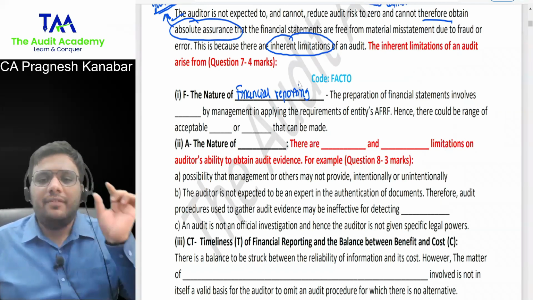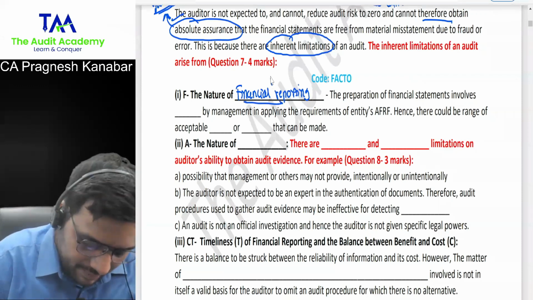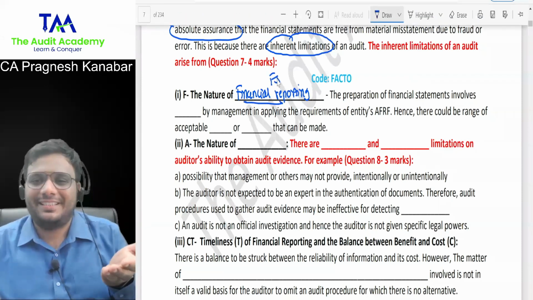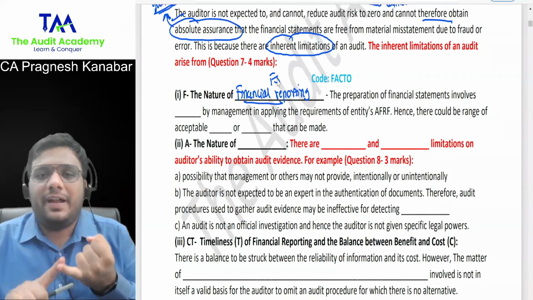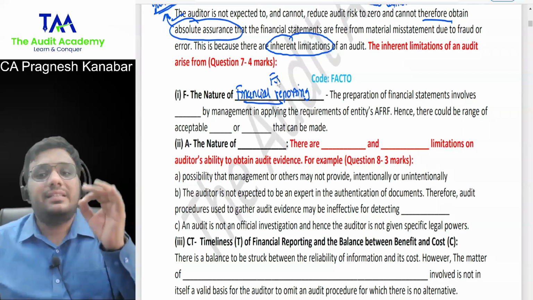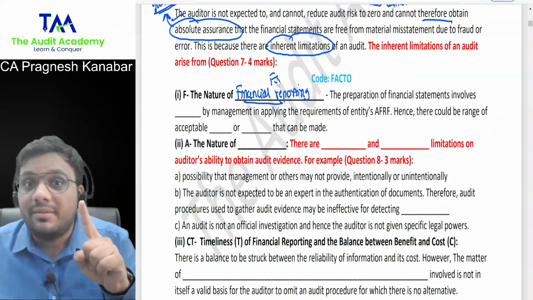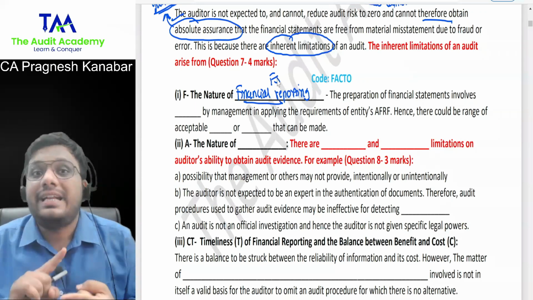Whenever you see these two words, financial reporting, that is nothing but financial statements only. Understood this? Now tell me, our financial statements contain balance sheet, they contain P&L. Inside the balance sheet and P&L, there are so many items which are dependent upon estimates, like provisions, like depreciation.